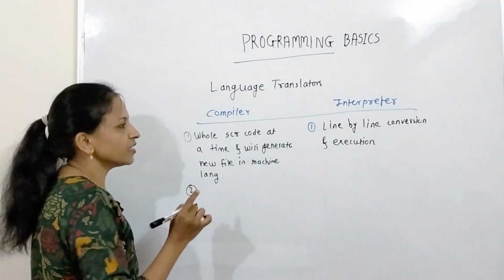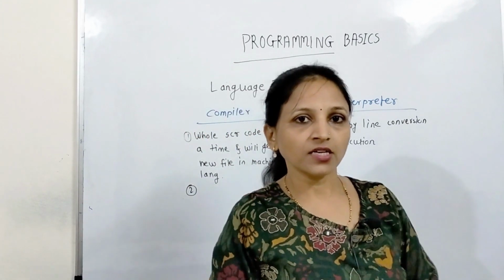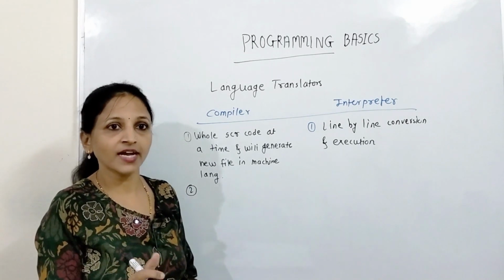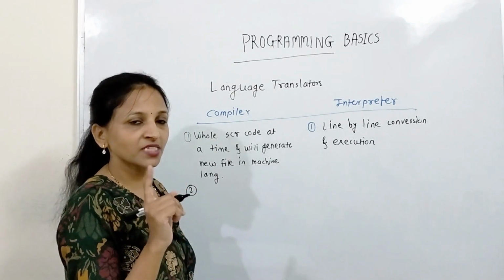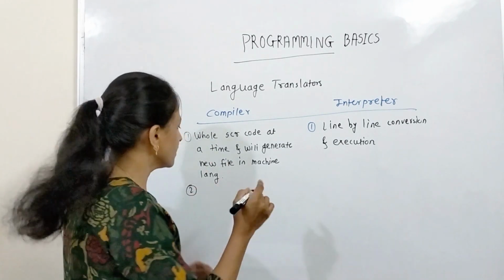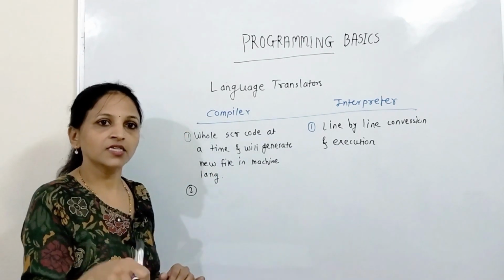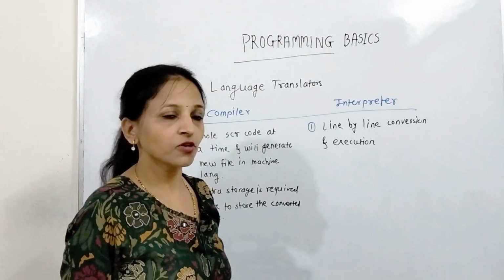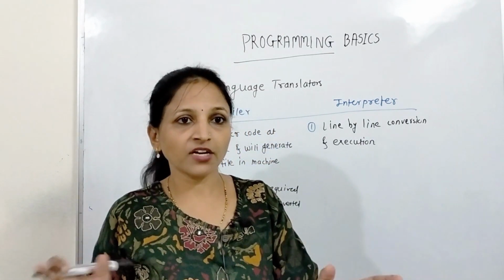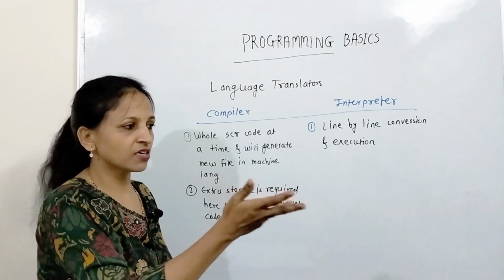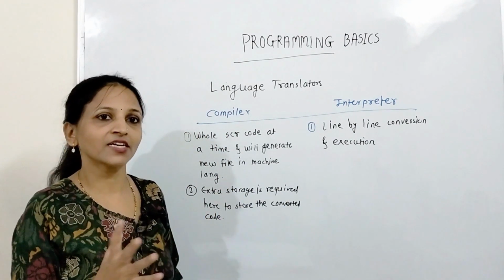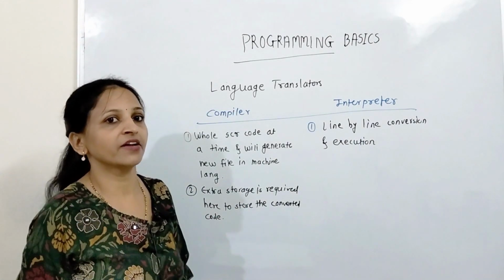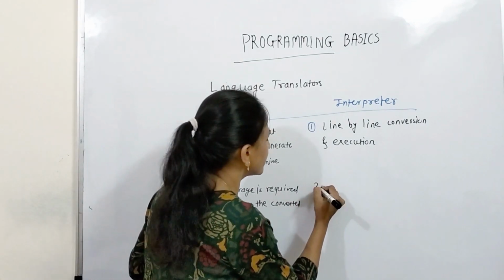Now second thing is there here. In case of compiler we have seen that the whole code will be converted. Then it will generate one more extra file, and for that more storage is required to store that machine language code file. Getting? Here more storage is required to store that converted code. Getting? Here in interpreter no extra storage is required. Why? Because whatever converted code, that will not be stored anywhere, because interpreter will convert one line, execute it. Then second line it will take, convert and execute it. It will not store that intermediate code, whatever converted, anywhere. Getting? That's why no extra space is required.